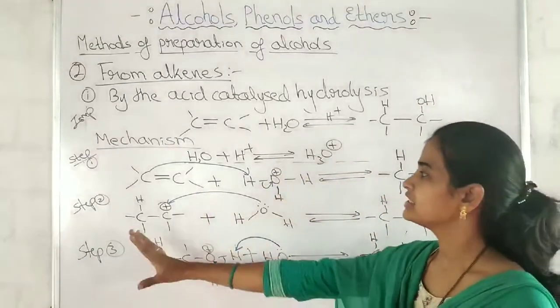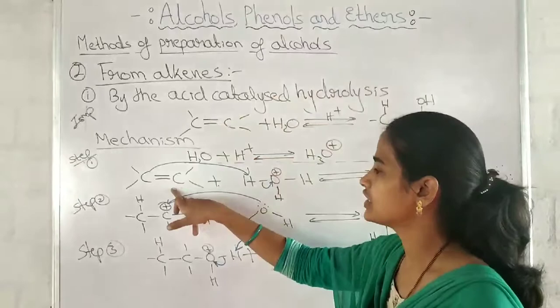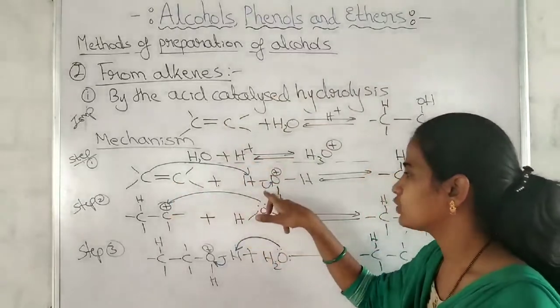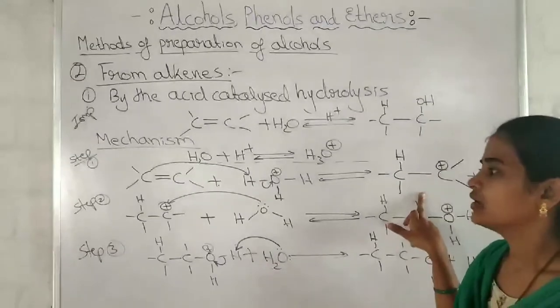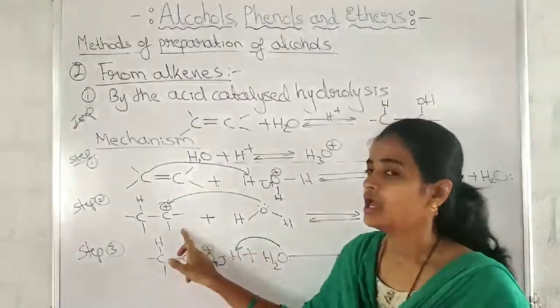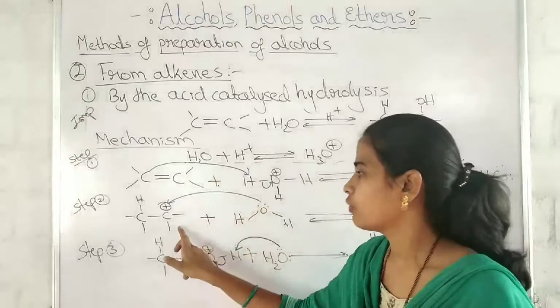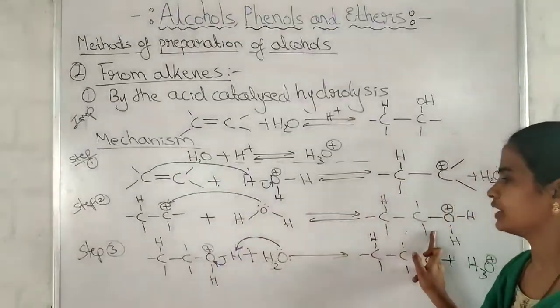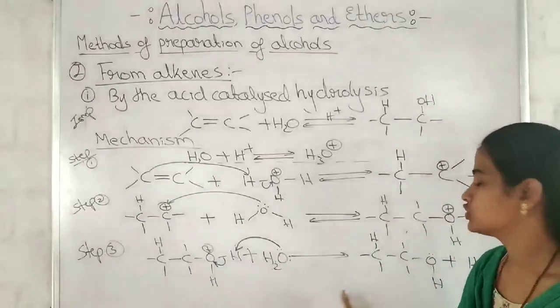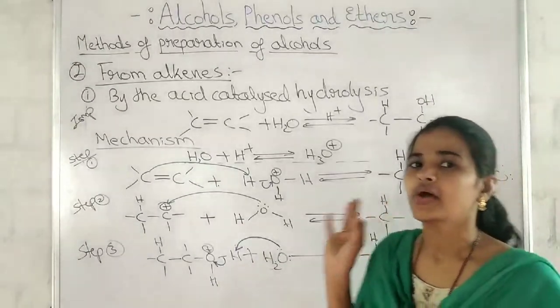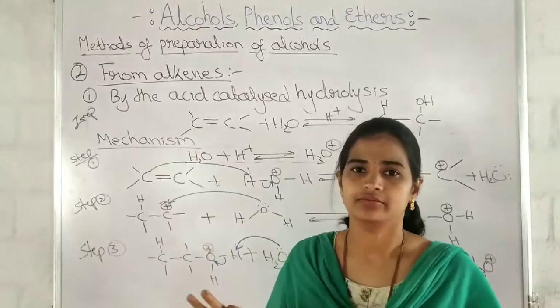First one is what? Protonation of alkene by the electrophilic attack of hydronium ion to form the carbocation. And second one, nucleophilic attack of water molecule to form a protonated alcohol. Third one, deprotonation to form alcohol. Write the mechanism neatly.